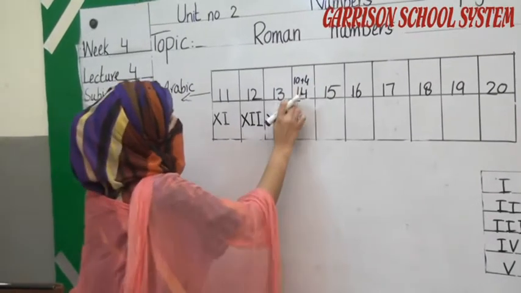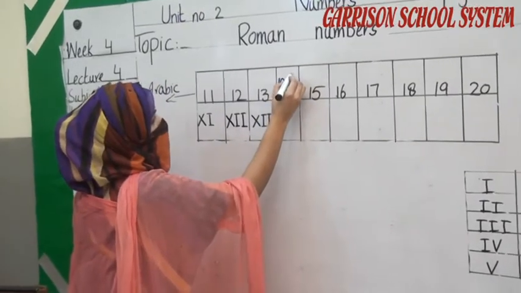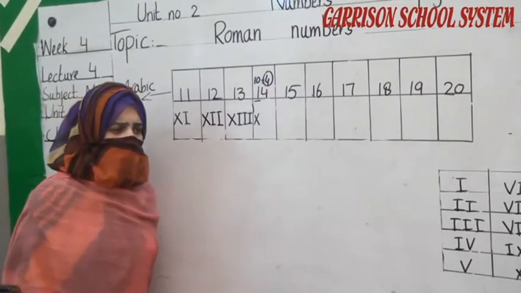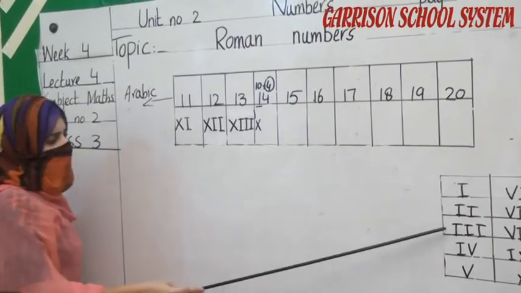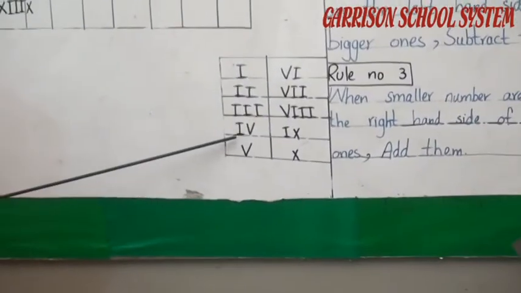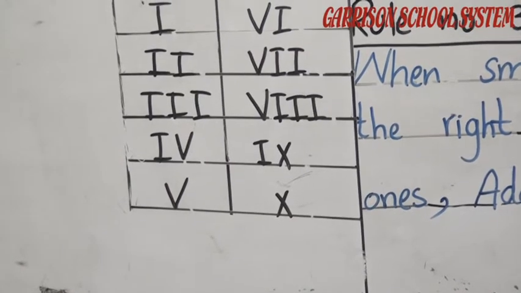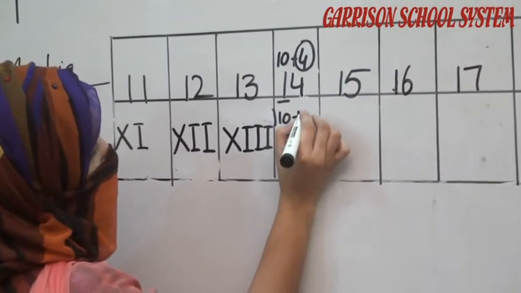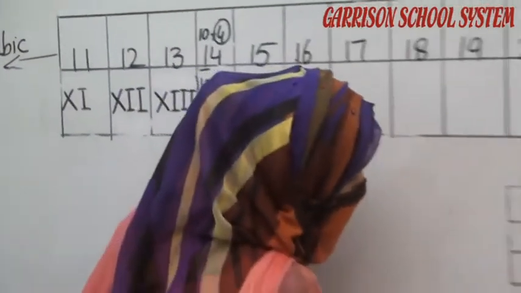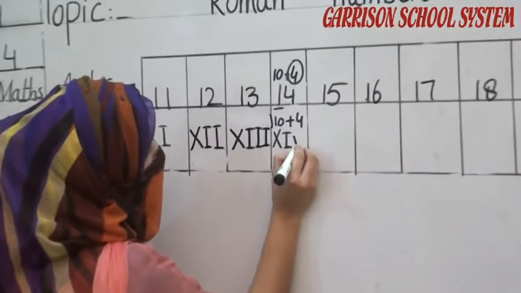Students, 10 is represented by the symbol X. Now 4. Which symbol are we using for the number 4? Look at the Roman chart. After 3, here is number 4. IV. We are using the symbol IV to represent the number 4. X is representing the number 10. Okay, students, plus 4. So which symbols are written here? I and V. So we have to write I and V here.